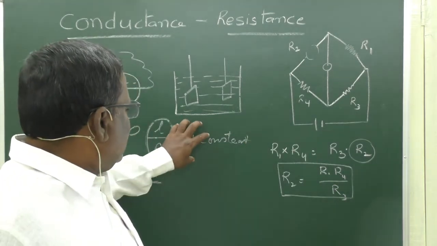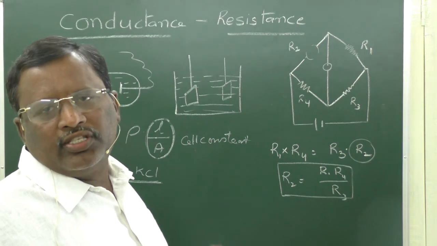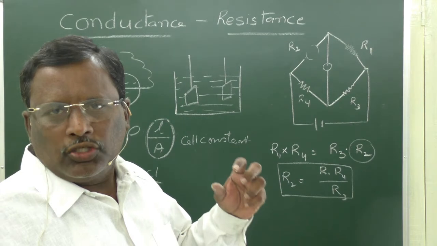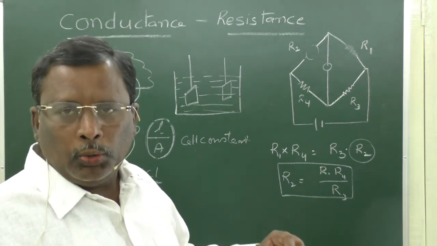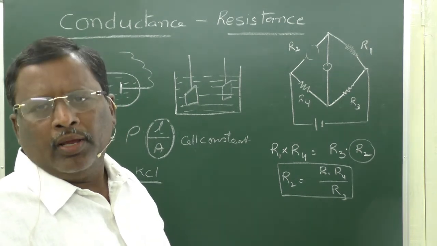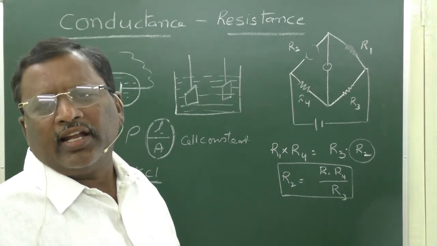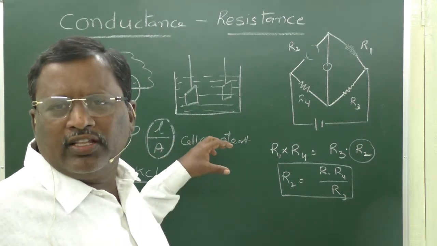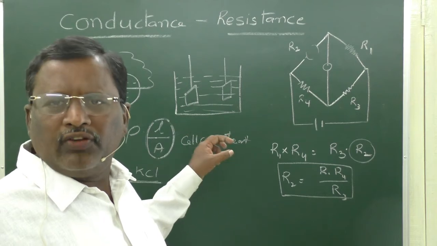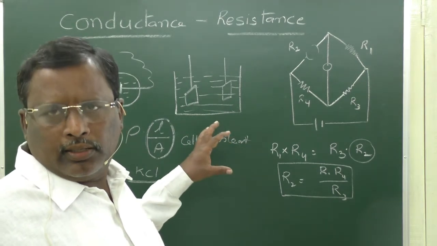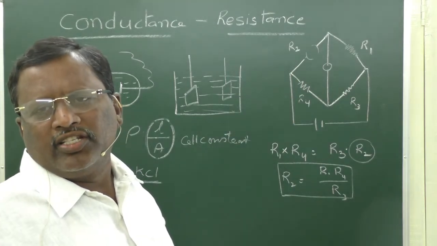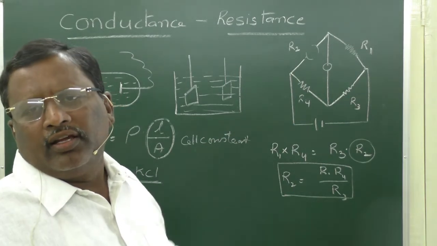So, first the cell constant is measured by using a standard solution, KCl, because KCl conductance is well known or proved at different concentrations at different temperatures. That is why for any cell, before using it to measure the conductance of a given solution, it is first filled with potassium chloride of a specific concentration, and the cell constant is measured first. With the help of the cell constant, we can calculate or measure the resistance of other required electrolytes.